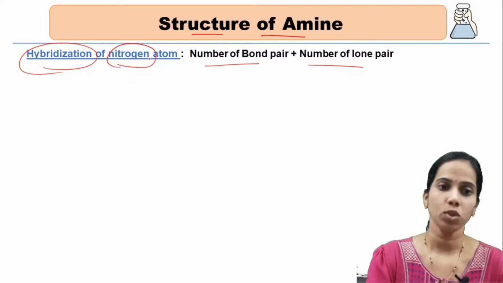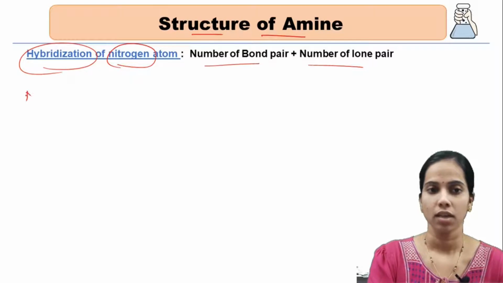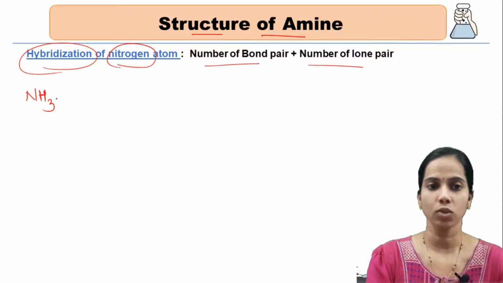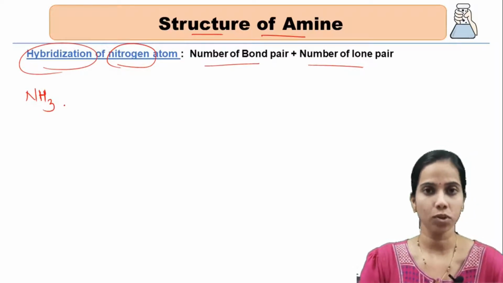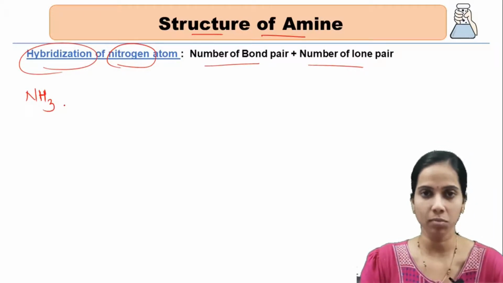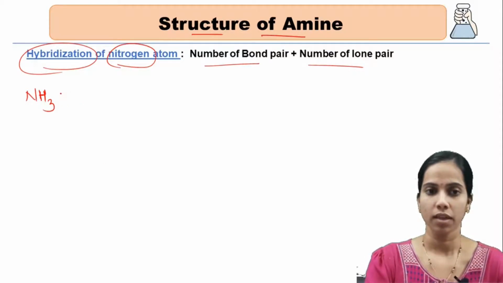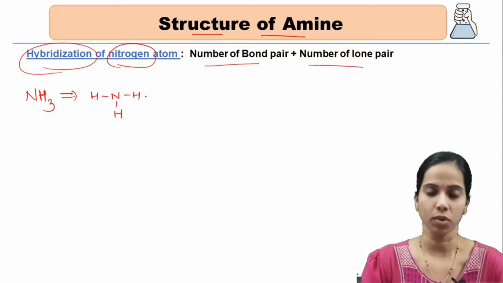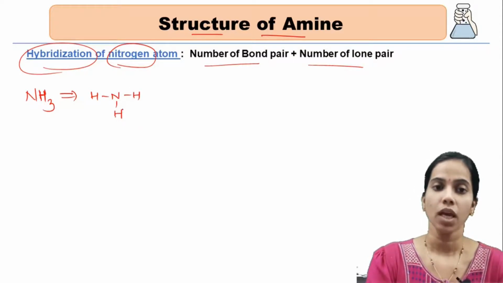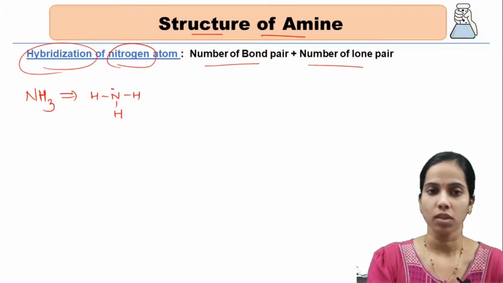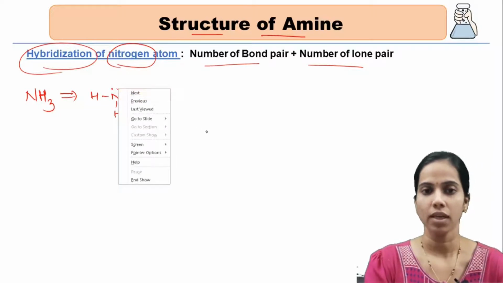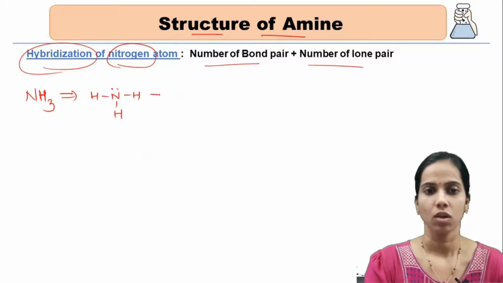Let us take an example of ammonia. Ammonia is surrounded by 3 hydrogen atoms. That means it leads to 3 hydrogen bonds. Three hydrogen atoms are bonded to nitrogen. Even though 3 hydrogen atoms are bonded, it has got a lone pair.